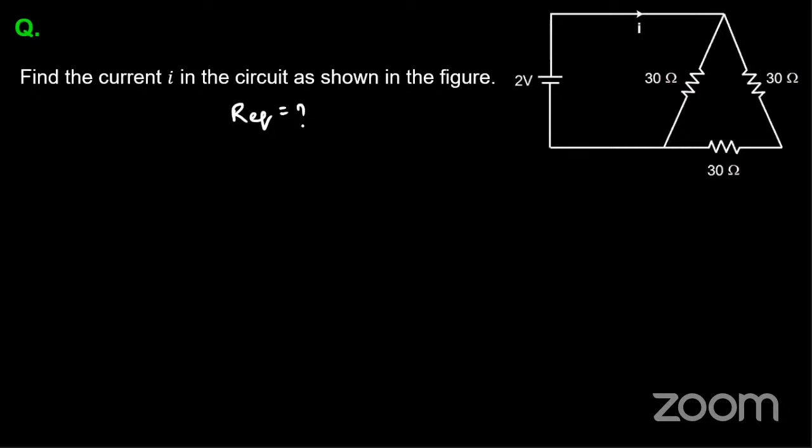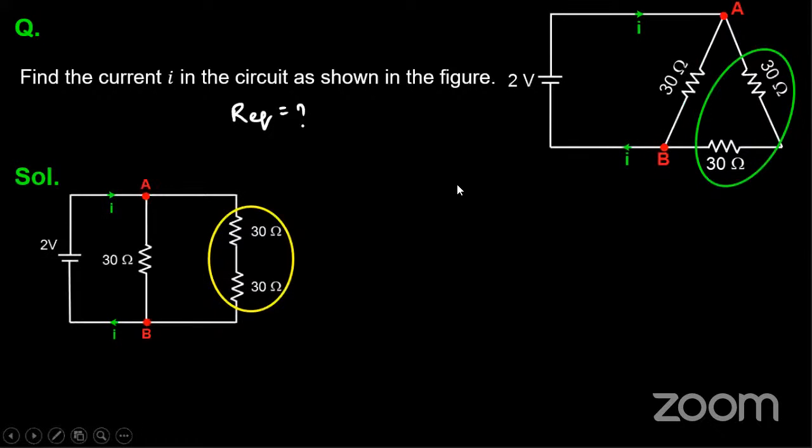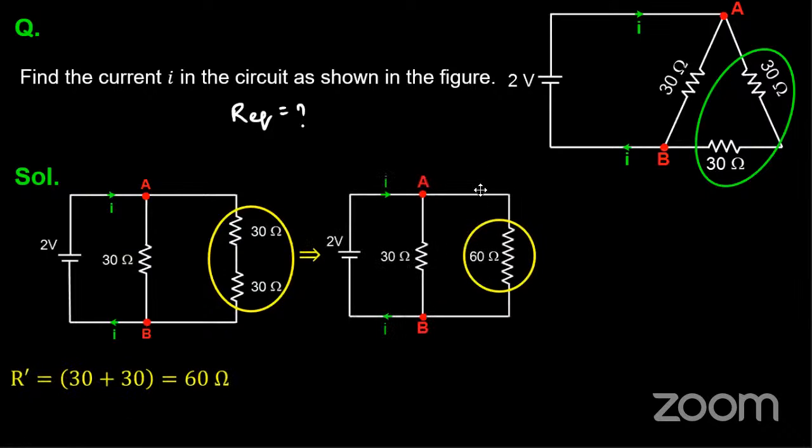So, guys, is there any series combination here? Yes, there is a series combination. That is 30 plus 30. If you start simplifying, the 30 plus 30 will become 60 ohms, right? So there are two resistors connected in series, that is 30 plus 30, that is 60 ohms. Now, on simplifying, we get 30 ohms parallel with 60 ohms.